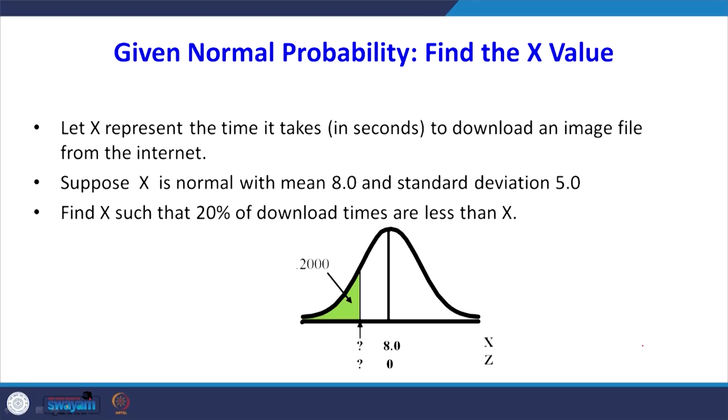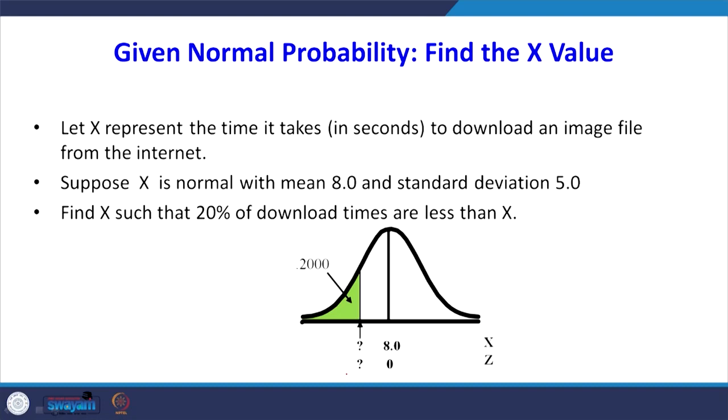Now, just the reverse of that: the probability is given, you have to find out the x value. Let x represent the time it takes to download an image file from the internet. Suppose x is normal with mean 8 and standard deviation 5. Find x such that 20% of the download times are less than x. There are 2 points here, one is less than x, another one is 20%.